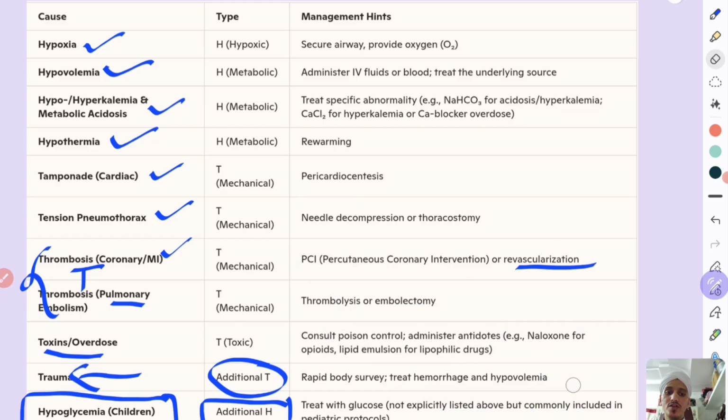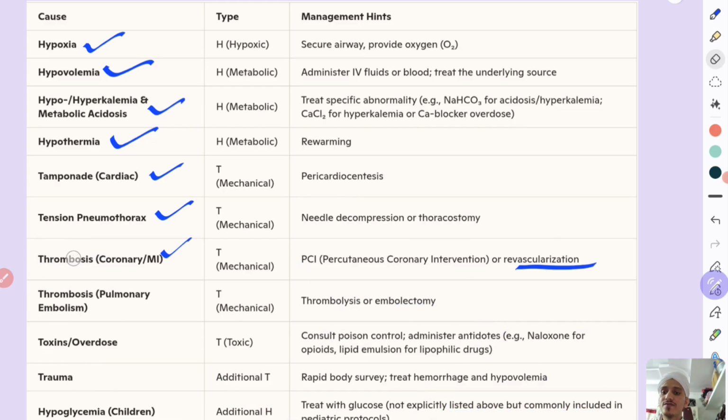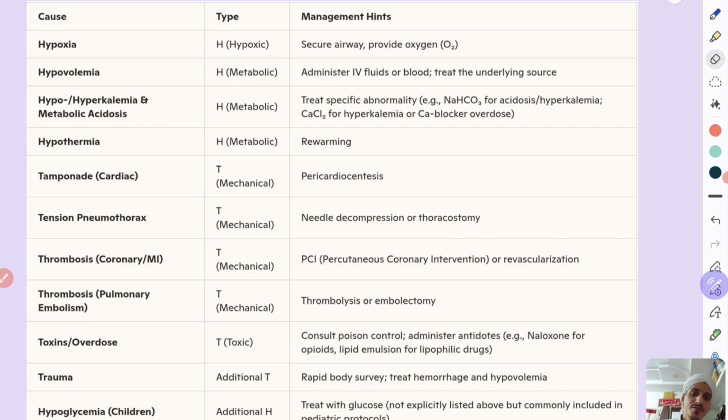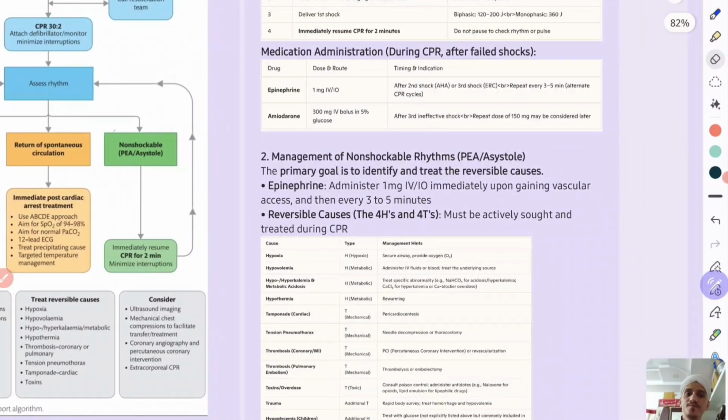So just remember these 4Hs and 4Ts. Hypoxia, hypovolemia, hypothermia, hyperkalemia, metabolic acidosis. The Ts: thrombosis, tension pneumothorax, tamponade, toxins. So we need to reverse these things.